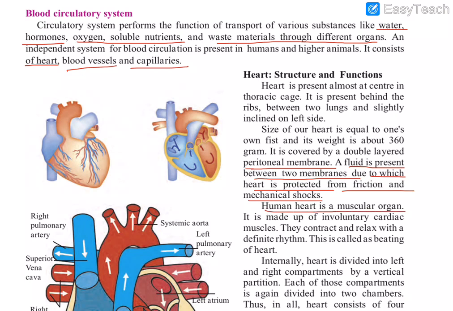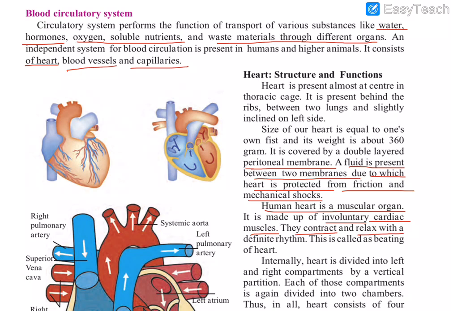The human heart is a muscular organ, so it is made up of involuntary cardiac muscles. Involuntary means we can't move our heart on our own. Its movement is on its own, so we can't control the movement of the muscles of our heart. So involuntary cardiac muscles are present in our heart.